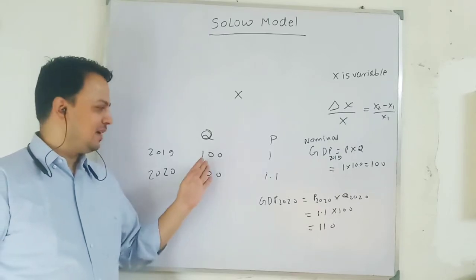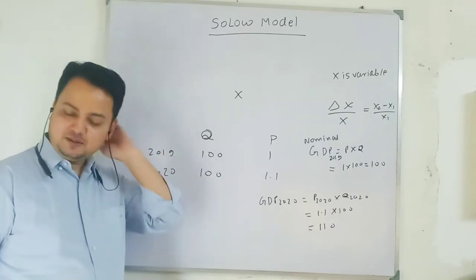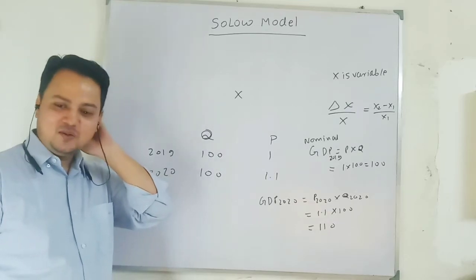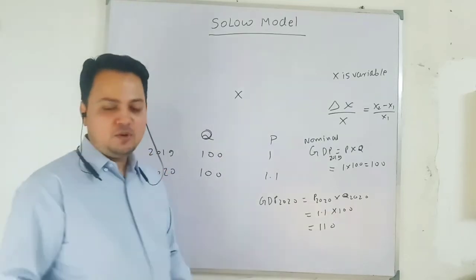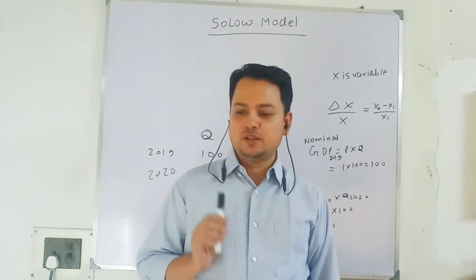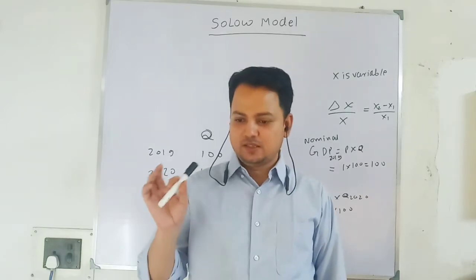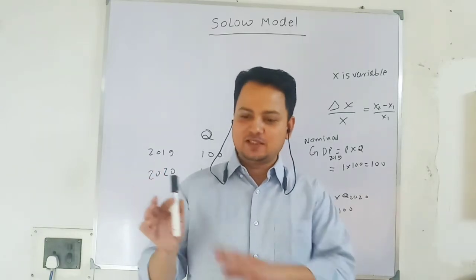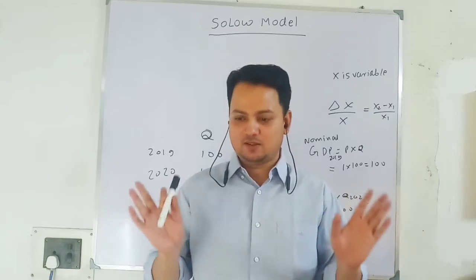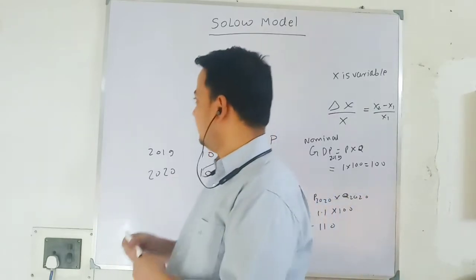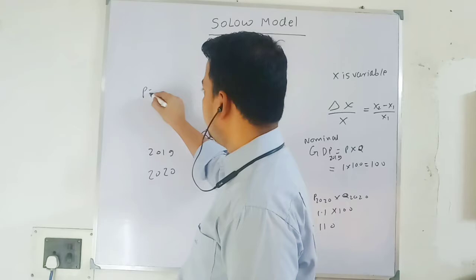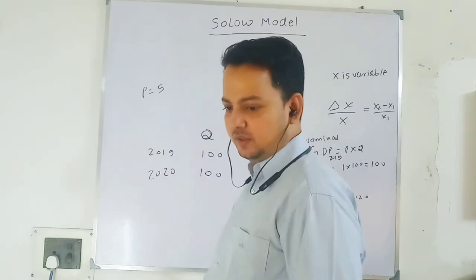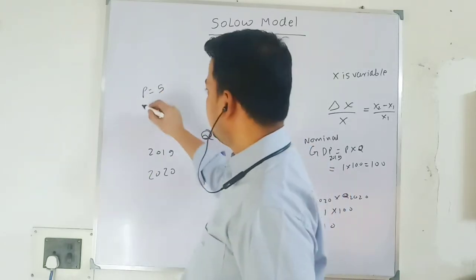This I am repeating again and again. I have done it in the beginning. Please revise what we are doing. What is real output? How much command over real commodity you have? Suppose this is a pen, and suppose this is the only consumption good available on earth. Say the price level of this pen is 5, and my income is 100.